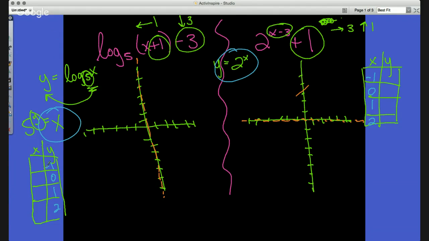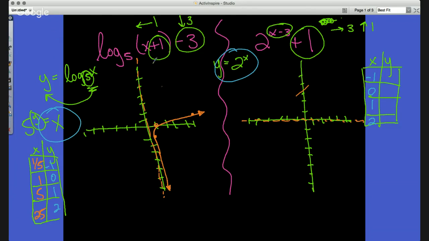So on this example, if I plug in -1 for y, 5 to the -1st would be 1/5. 5 to the 0 would be 1. 5 to the 1st would be 5, and 5 to the 2nd would be 25. Okay, so as I graph this, I would have 1/5, -1. I would have 1, 0. I would have 5, 1. And as you could see here, you have a graph that looks something like that. Okay, so this graph looks something like so.